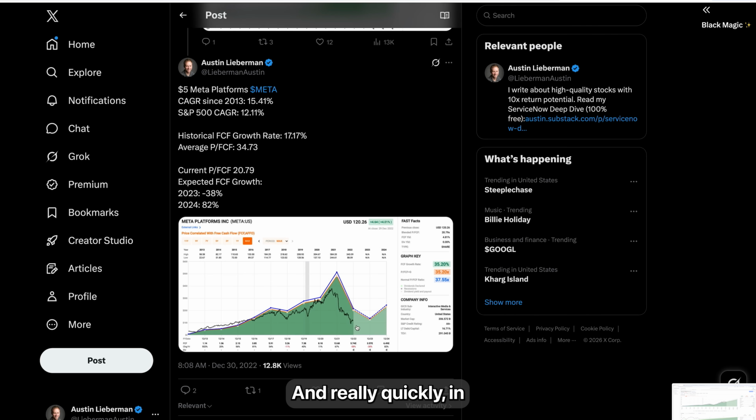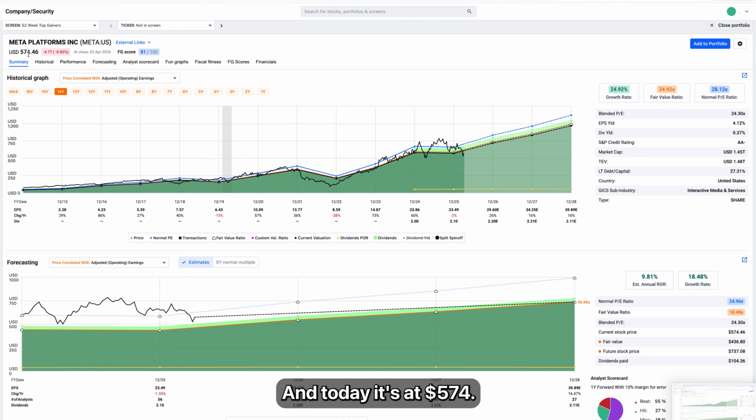And really quickly, in just this one snapshot of FASTGraphs at the time, it was very clear that Meta was trading at basically a generational discount to its fair value and what it had historically traded at. I thought it was a great opportunity at the time. You can see the stock was at 120 then, and today it's at $574.